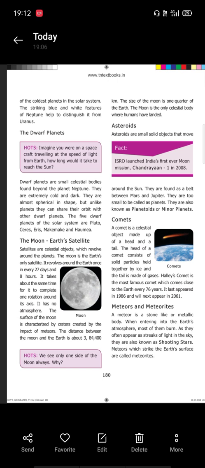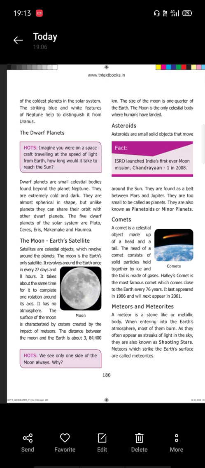The moon. Dear children, in which time of day can you see the moon? You can see the moon at night time. Satellites are objects which revolve around the planets. The moon is the Earth's only satellite.